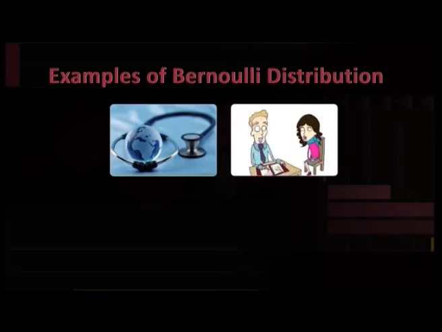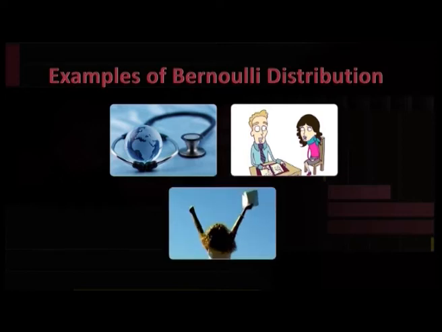Likewise, we can give many examples for Bernoulli distribution, namely success of medical treatment, interviewed person is female, or student passing in an examination, transmittance of a disease, etc. In fact, any random experiment can be dichotomized, which can be divided into only two classes, to yield a Bernoulli trial.